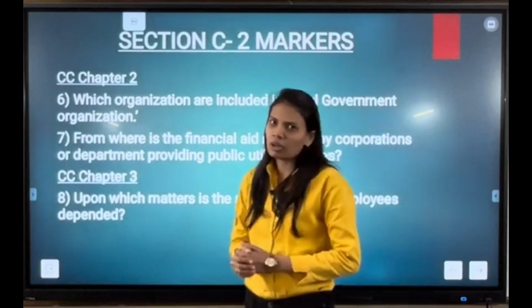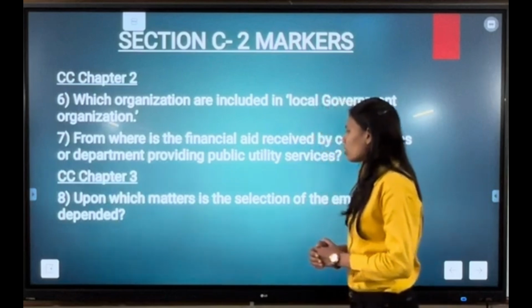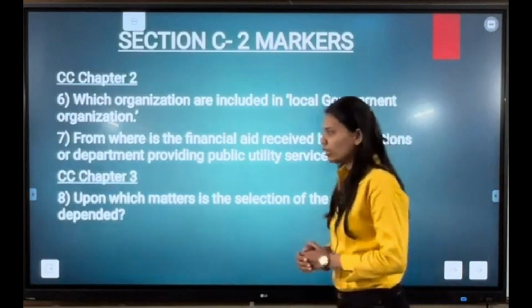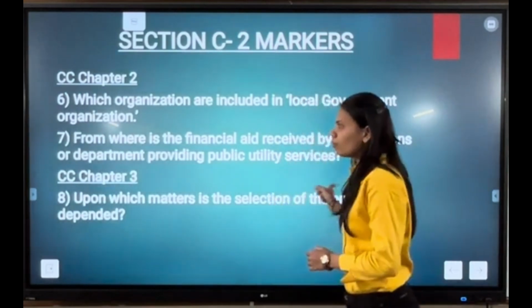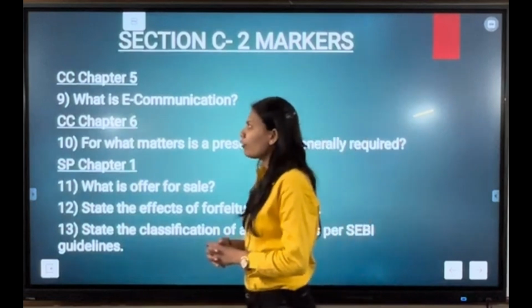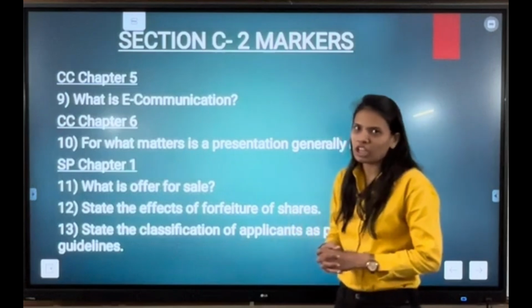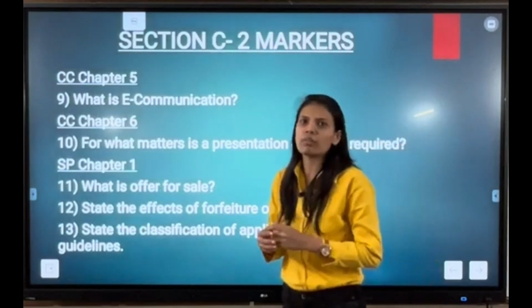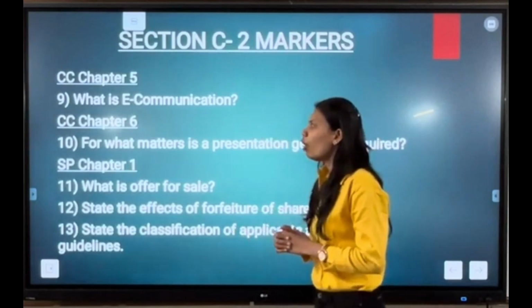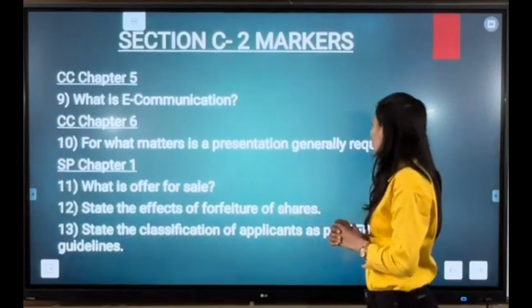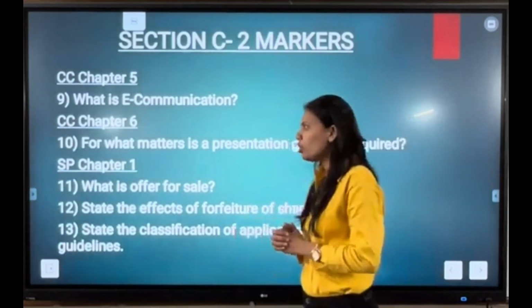Next, moving ahead with CC chapter number 3, first question is: upon which matters is the selection of the employees dependent? This is one of the most important questions to be asked in your board examination. Next, moving ahead with chapter number 5, we have one question, that is: what is e-communication or electronic communication? We have only one question that is important from chapter number 5. Moving ahead with chapter number 6, that is: for what matters is a presentation generally required? This is also one of the most important questions to be asked in your board examination.